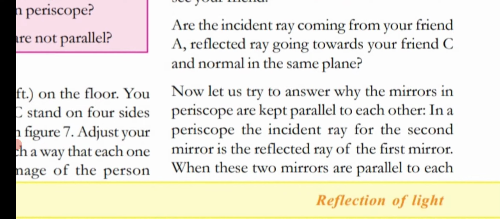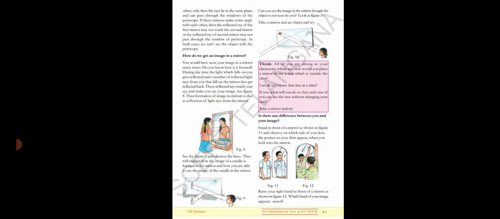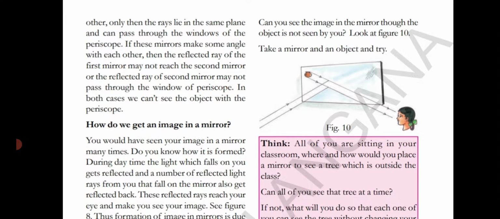Now let us try to answer why the mirrors in a periscope are kept parallel to each other. In a periscope, the incident ray for the second mirror is the reflected ray of the first mirror. When these two mirrors are parallel to each other, only then the rays lie in the same plane and can pass through the windows of the periscope. The same way in your friends also.